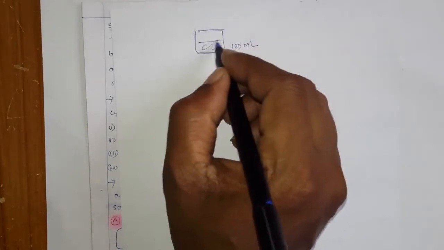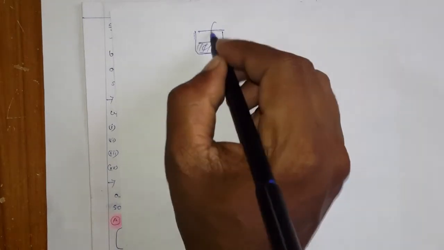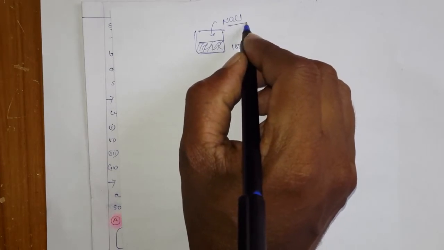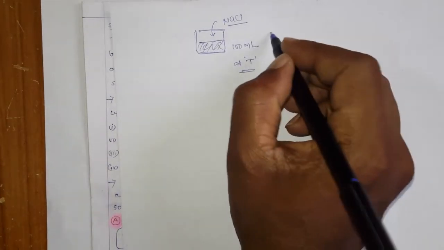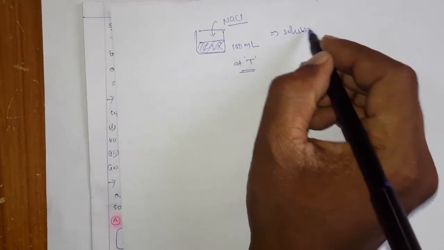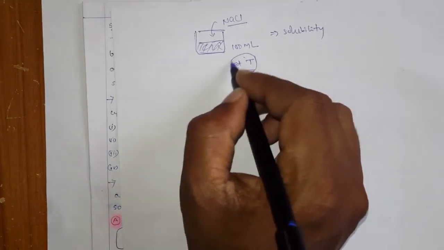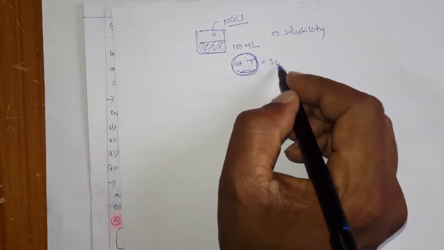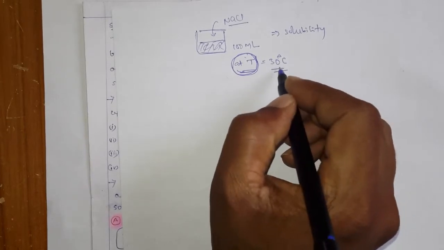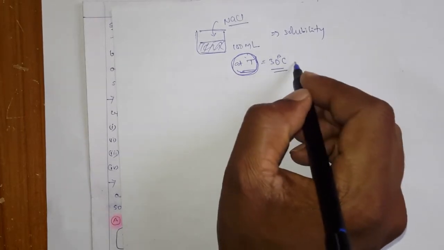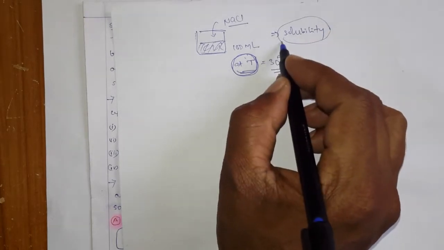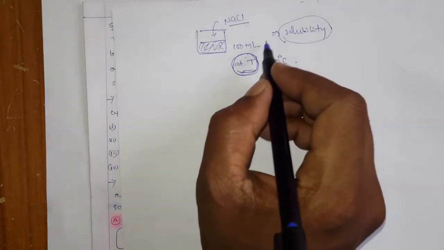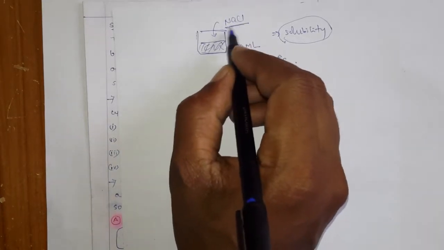In this 100 ml of water, the maximum amount of sodium chloride that can be dissolved is nothing but the solubility at this temperature, say room temperature of 30 degrees centigrade. Of course, when you change the temperature, the solubility can be affected, which we will discuss later. But first you should have a clear idea of what solubility is.